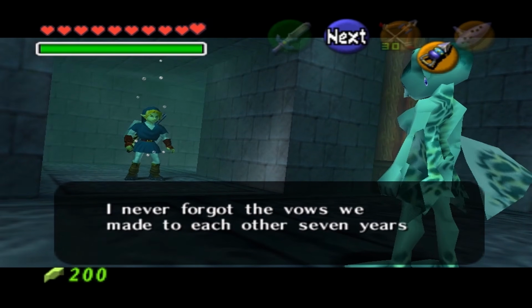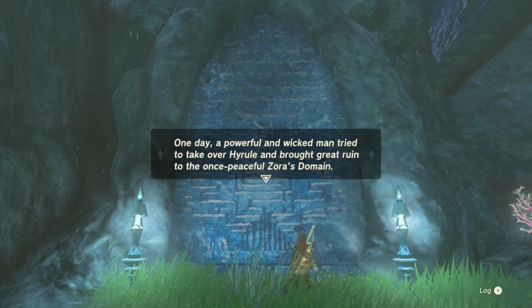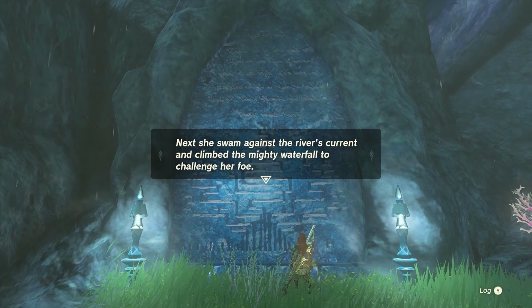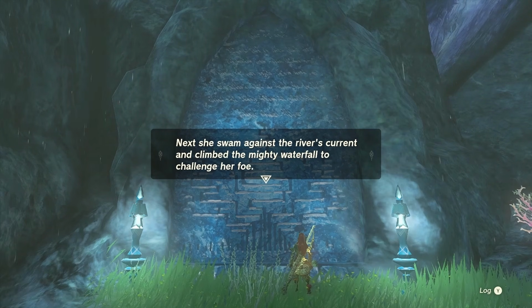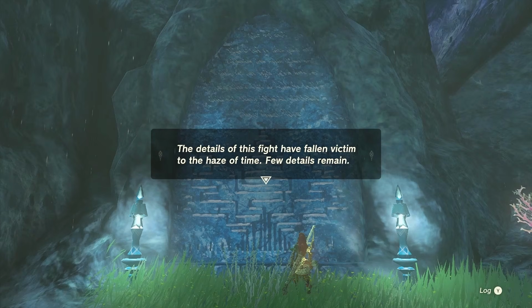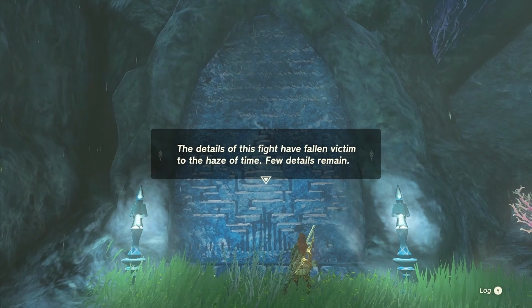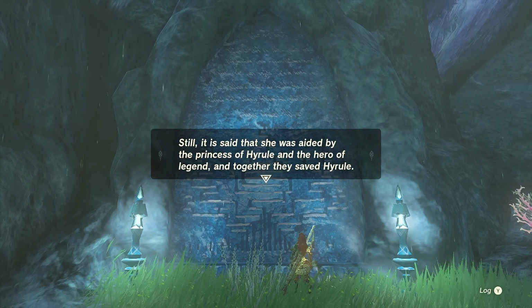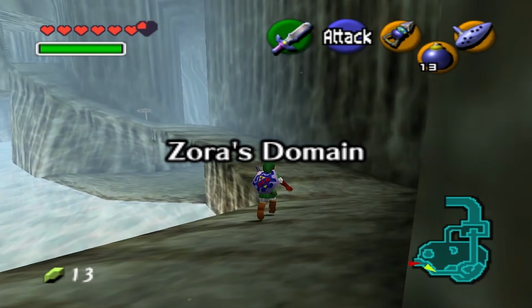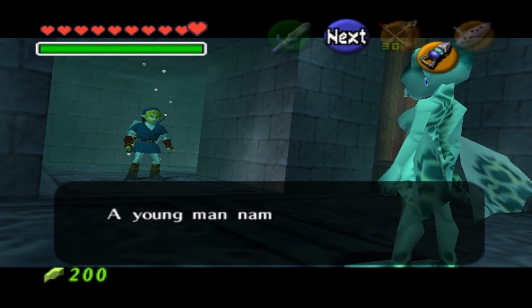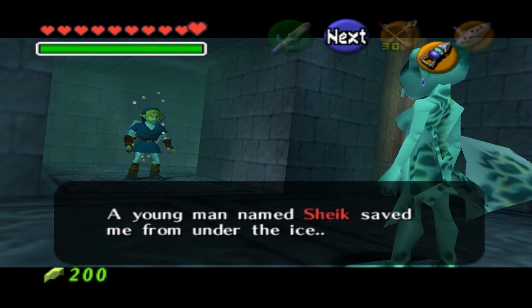The monument continues on, describing when someone tried to take over Hyrule and events surrounding that, with the final line standing out. "Next, she swam against the river's current and climbed the mighty waterfall to challenge her foe. The details of this fight have fallen victim to the haze of time. Few details remain." We never saw Ruto fight in Ocarina of Time, nor was she implied to be capable of fighting. When the King of Evil attacked a domain there, he simply froze it over and trapped its people in ice, including Ruto. The only reason Ruto escapes the ice is thanks to the involvement of another.